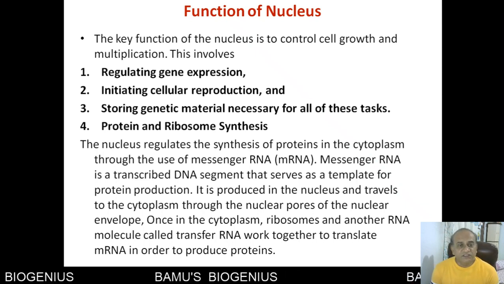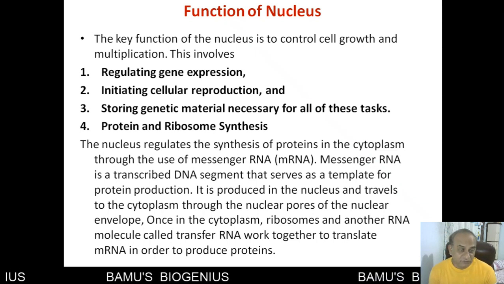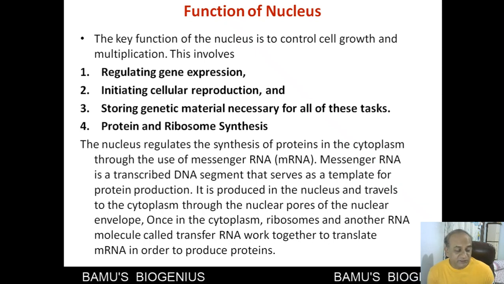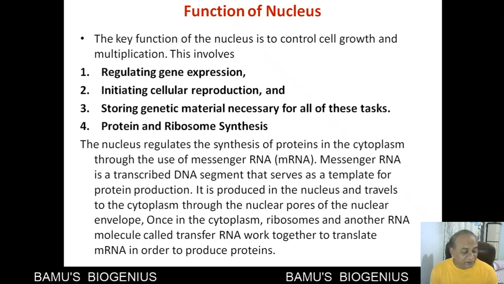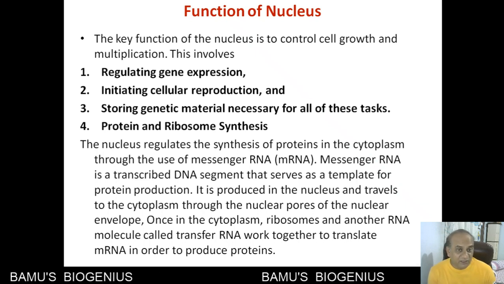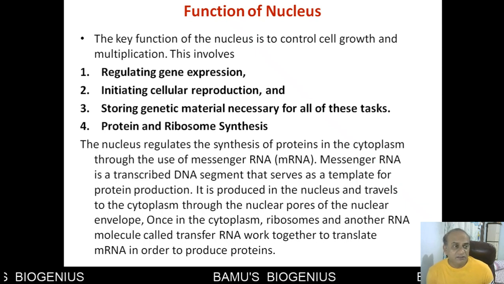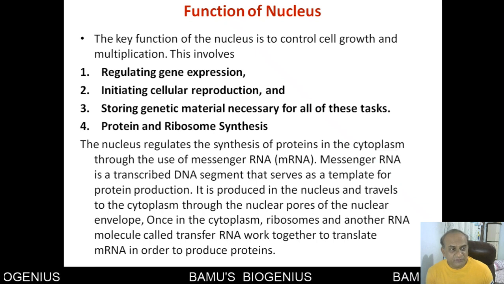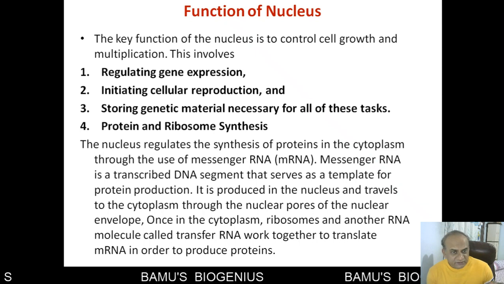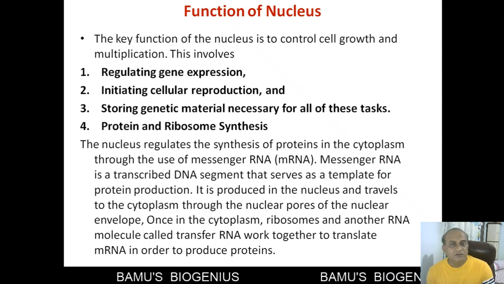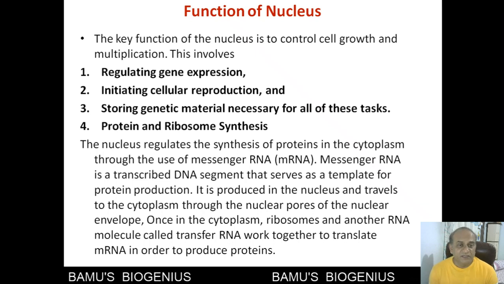Then the third one is that it stores the genetic material necessary for all of these tasks. Whatever different kinds of proteins are required, whether structural, enzymatic, or hormonal, all these proteins are synthesized with the help of genes. These genes are present on the chromatin, or we can say in the DNA, and that DNA is stored in the nucleus, and that's why the nucleus is the most important thing in a cell.